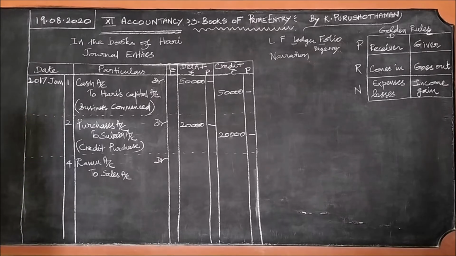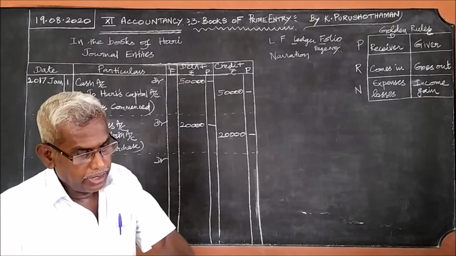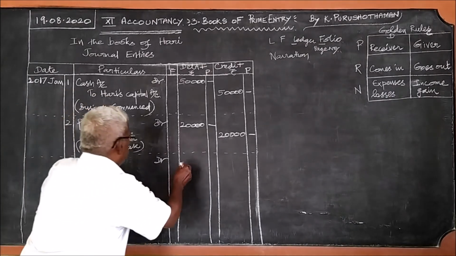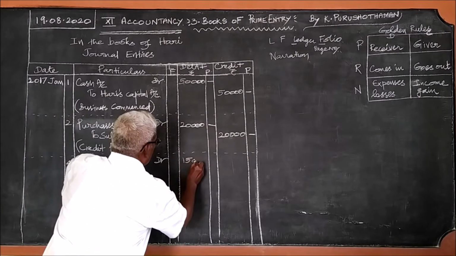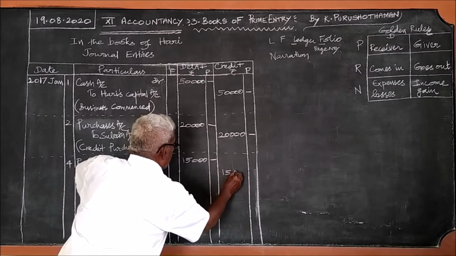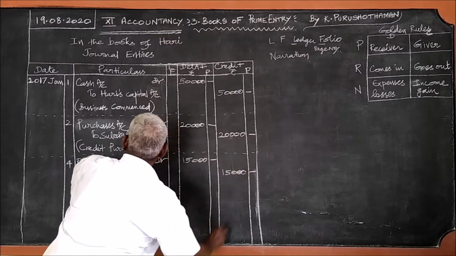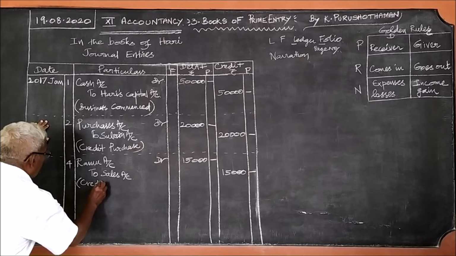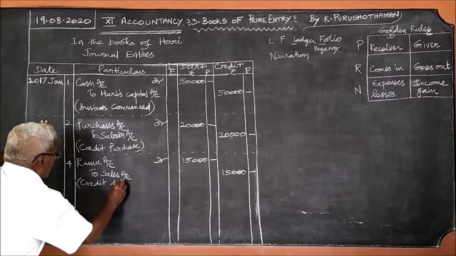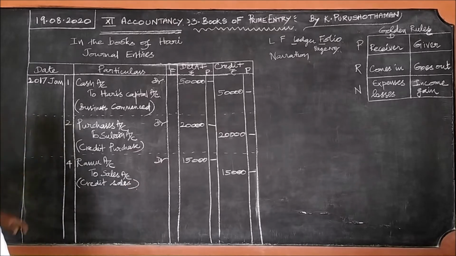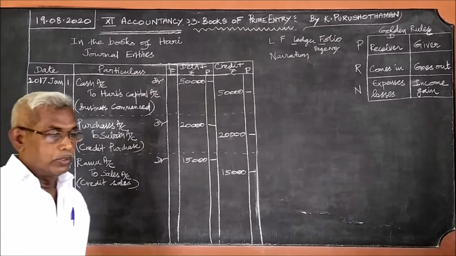So, Ramu account debtor to sales account, the amount is 15,000. Narration is credit sales.